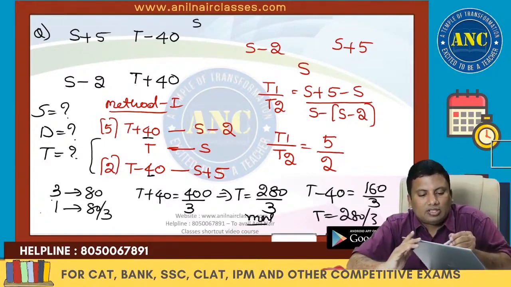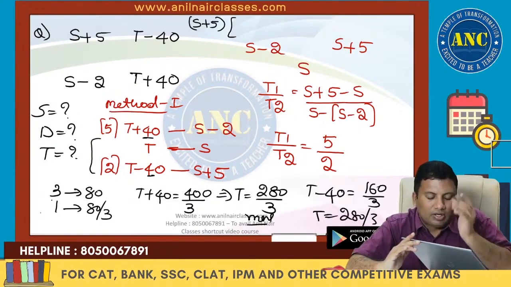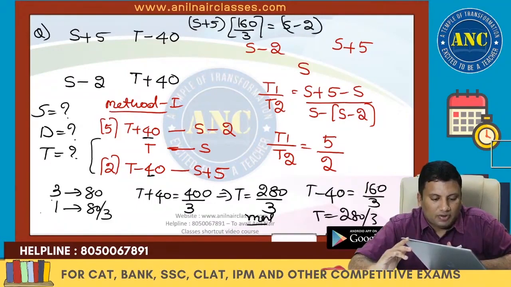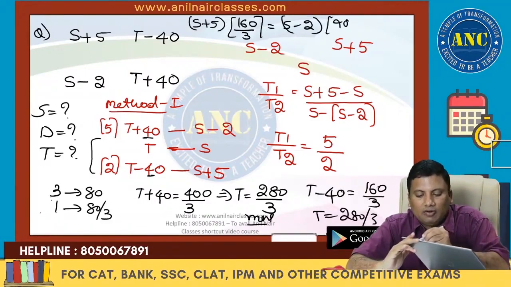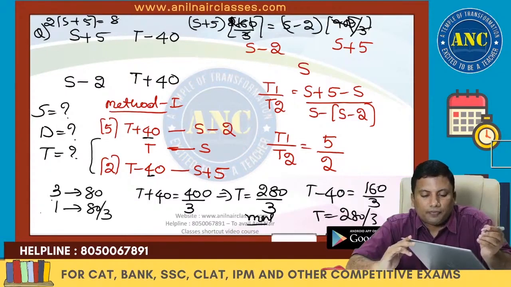So what will be the answer? S plus 5 into (280 by 3 minus 40), 280 minus 120, which is 160 by 3. S minus 2 into (t plus 40), 400 by 3. 3 cancel, so 2 into (s plus 5) equivalent to 5 into (s minus 2).